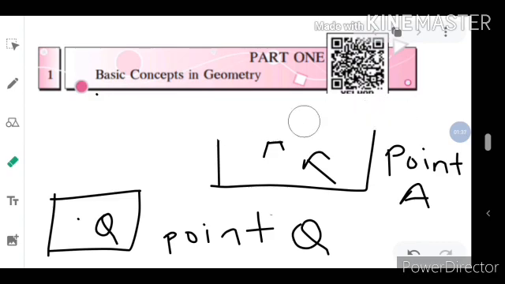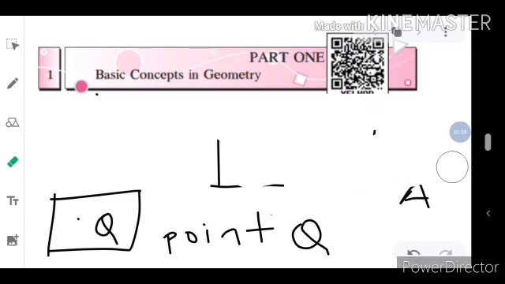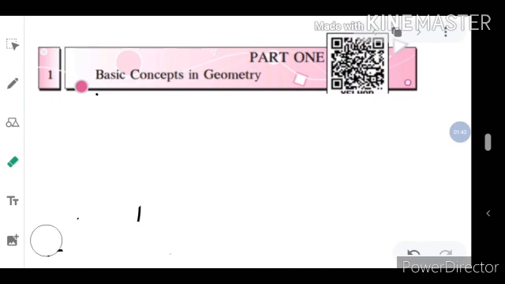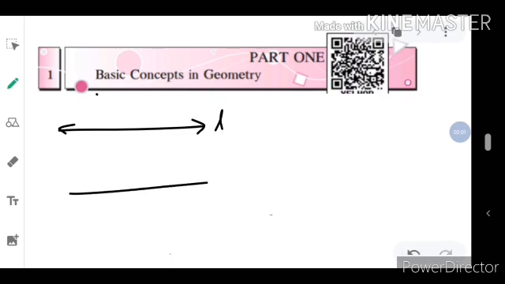Now we are going to see what is meant by line and what is meant by line segment. First, we are going to see what is the difference between the line and line segment. Here, there are two figures.